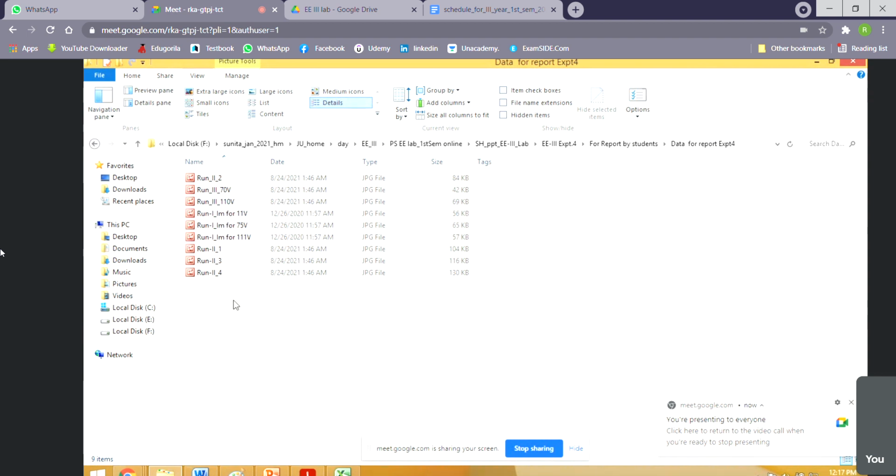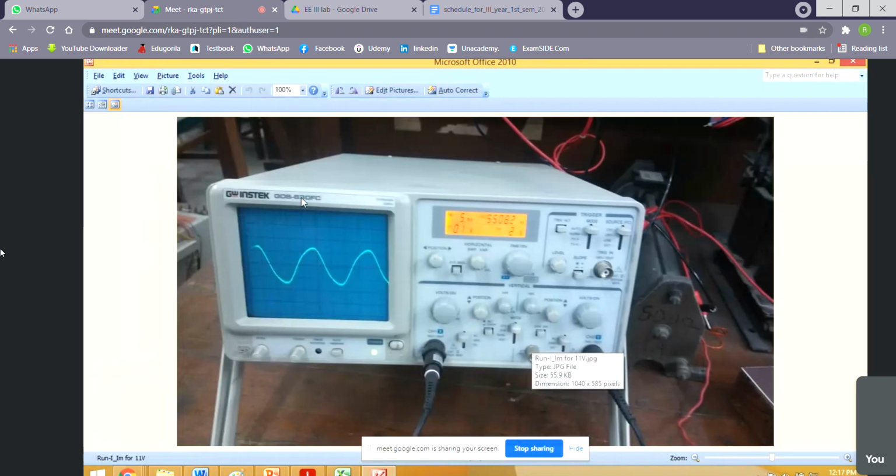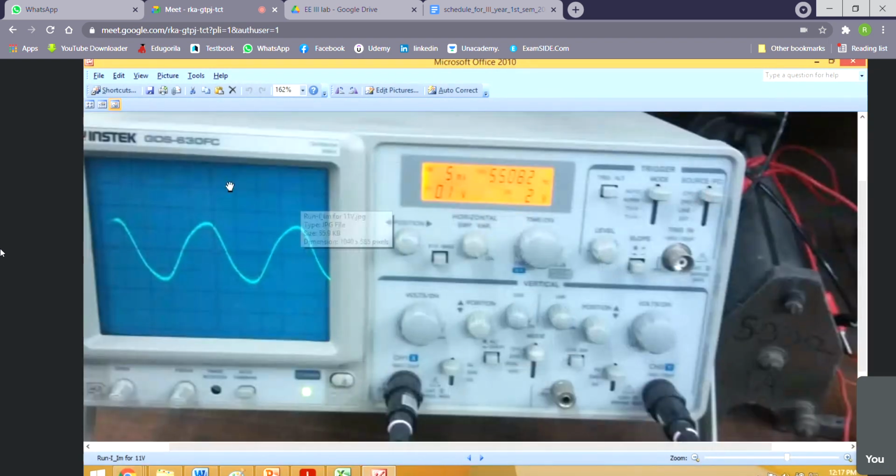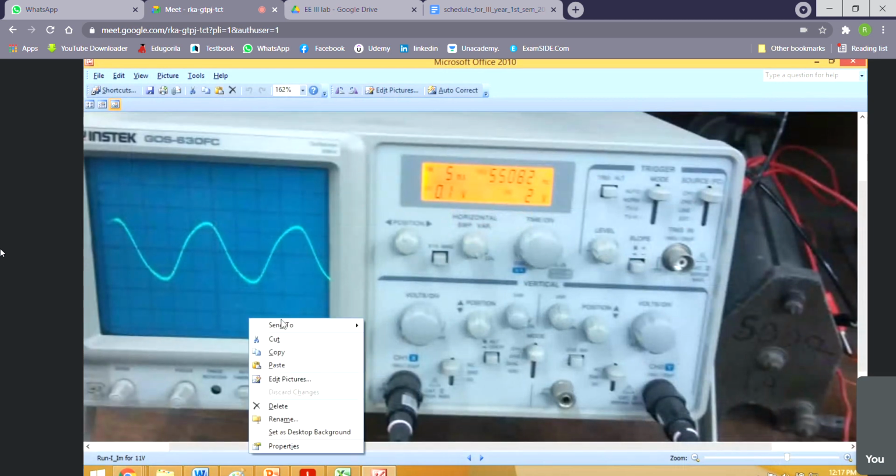I do not know why run 2 has come at first. For run 1, there are 3 observations. I have given the file name in that way, run 1 IM for 11 volt. So 11 volt is the applied voltage. You cannot say from here. You just trace it from here as you can. So how will you trace? You first mark the axis.